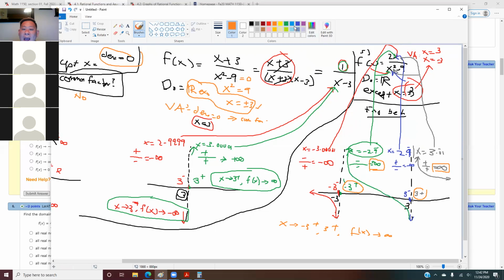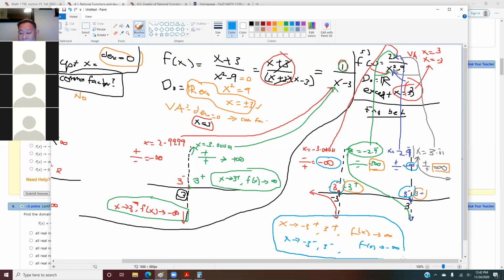And then for negative infinity it is this one and this one. So we do the 3 minus. So in this case, when x approaches -3 minus and 3 minus, f of x will approach negative infinity. So this is how you write this up.